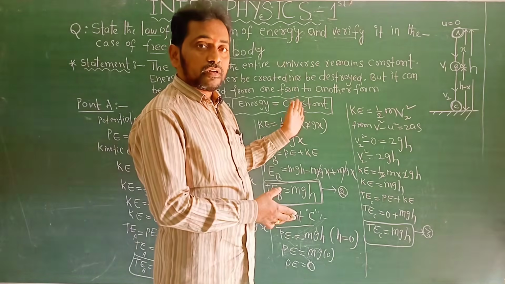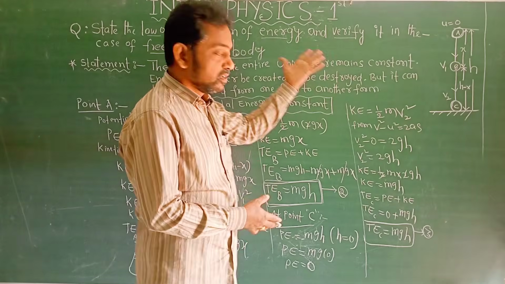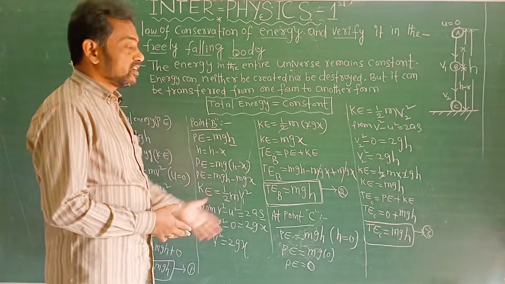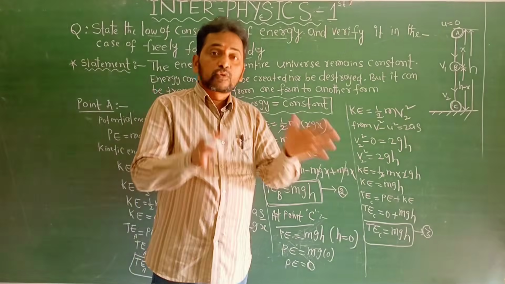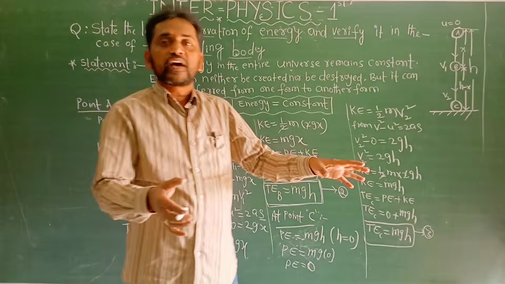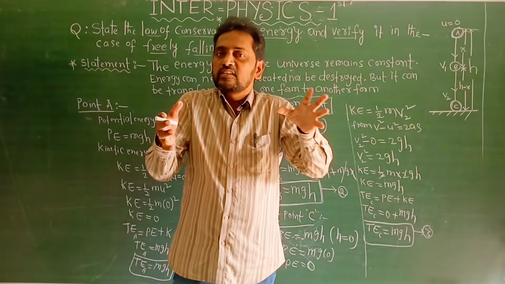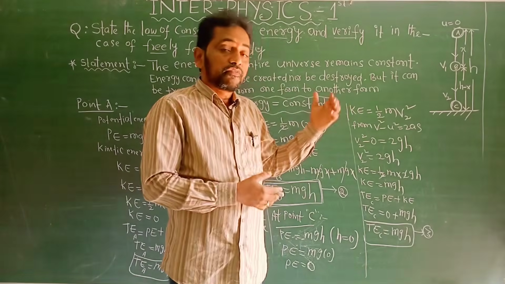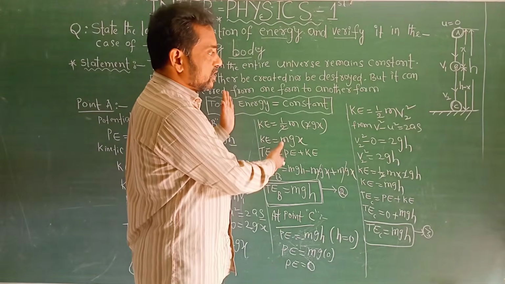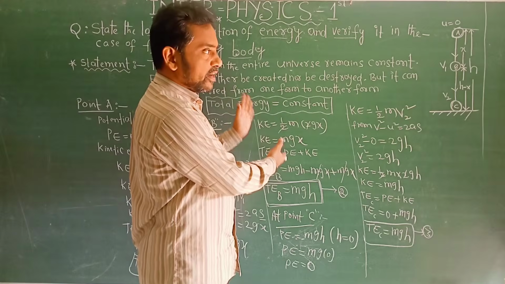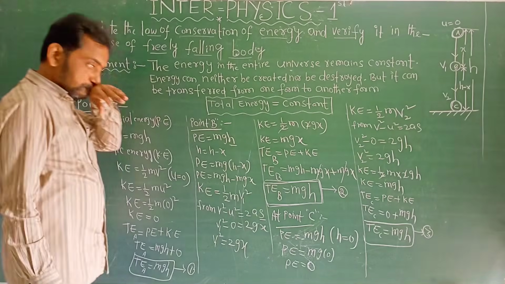Second long question: statement of the law of conservation of energy and derivation of the law of conservation of energy in the case of a freely falling body. From equations 1, 2 and 3, the total energy remains the same. That's why the law of conservation of energy is verified in the case of a freely falling body. Dear students, everybody please write this in your notes.